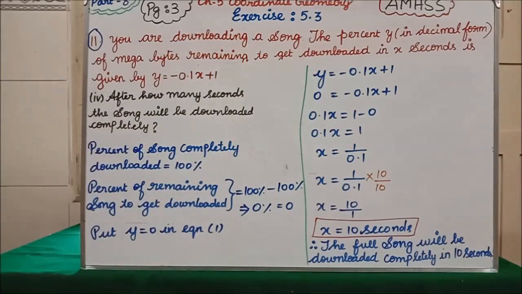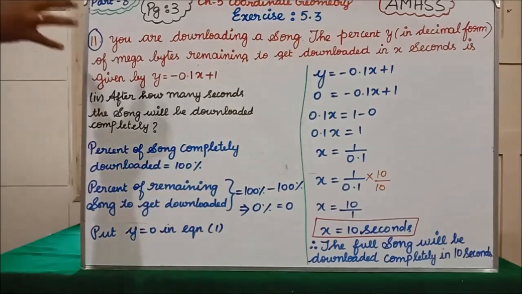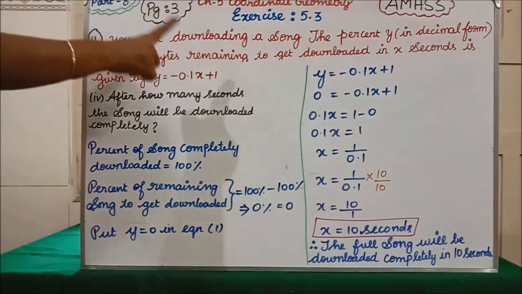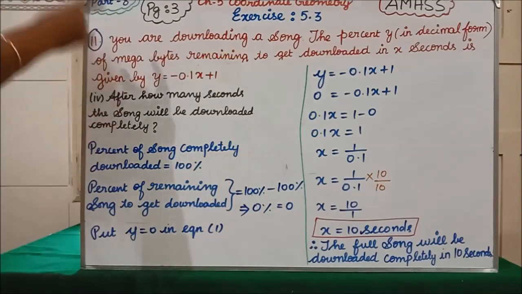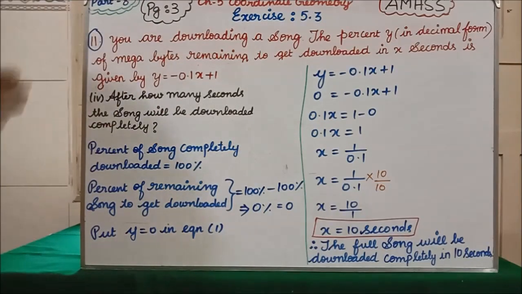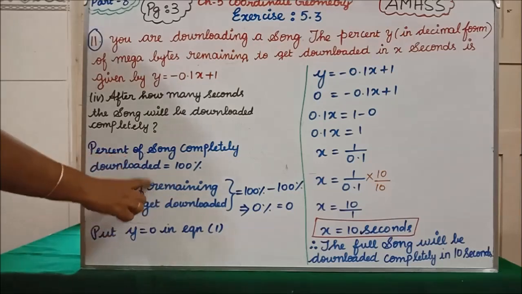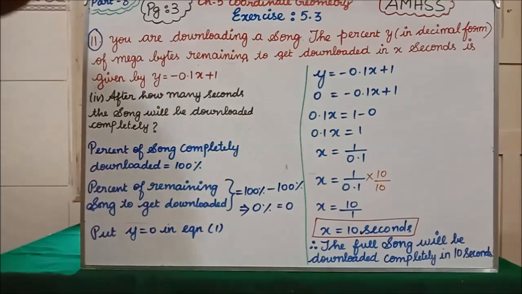Clear students? Before understanding this question, one concept you have to keep in mind: x denotes the time, y denotes yet to be downloaded, which means still some part is there in that song. So percent of remaining song yet to get downloaded denotes y. Wherever you are saying time and seconds, that denotes x. Clear? This is a very important and easy problem. Next we will see the 12th question.